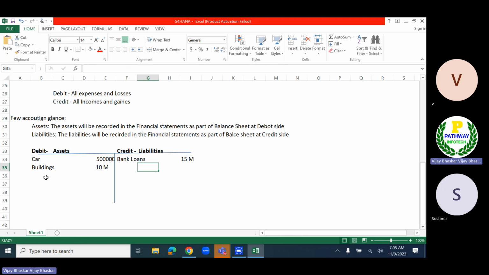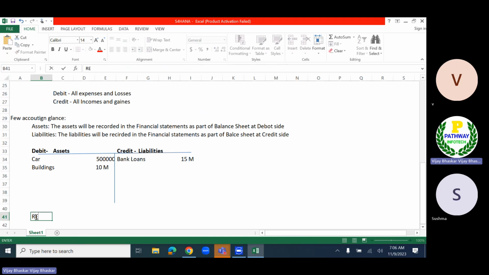Then now expenses. Okay, so now the fundamental thing here is that in accounting, each and every business transaction should be recorded as a dual control. So it means one line item is a debit, one line item is a credit. So while recording the business transaction, we must record each and every business transaction with 2 lines. Remember. Okay. So now assets and liabilities we have seen.